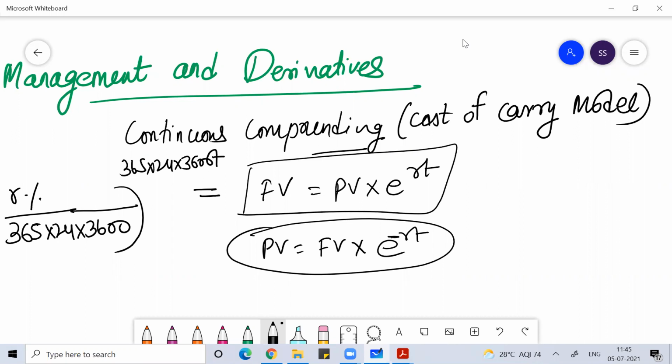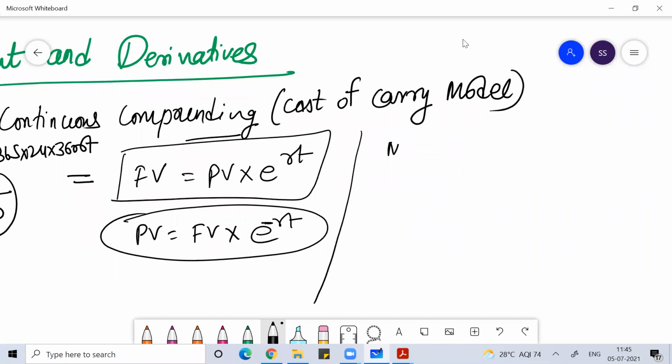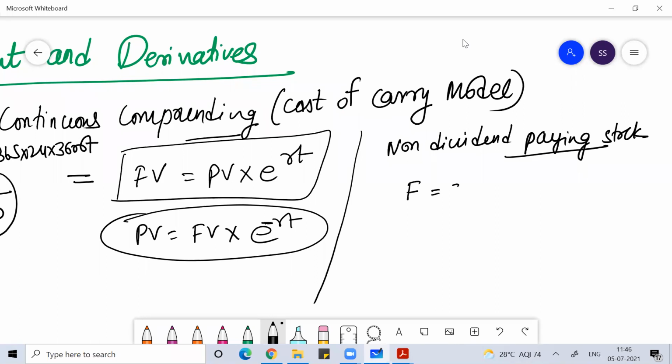If we have a non-dividend paying stock, a stock which does not give dividend, to determine its future value or forward value we simply use this formula: the future theoretical price is the present stock price into e to the power rt.